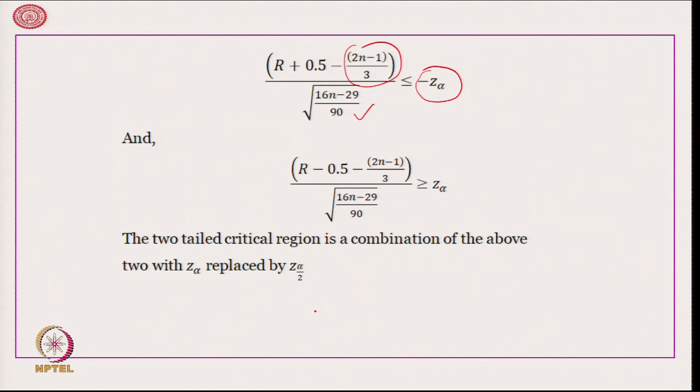Similarly, for the right hand tail it is going to be r minus 0.5 minus 2n minus 1 upon 3, which is the mean, divided by the standard deviation. So, this is for one sided, and if you want to do it two sided, then replace z alpha by z alpha by 2.